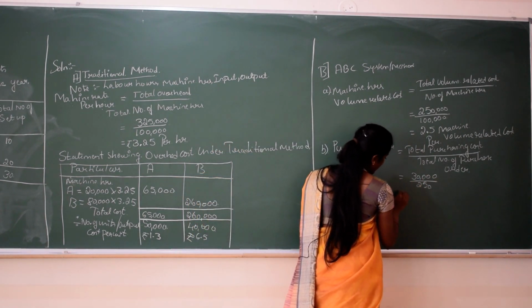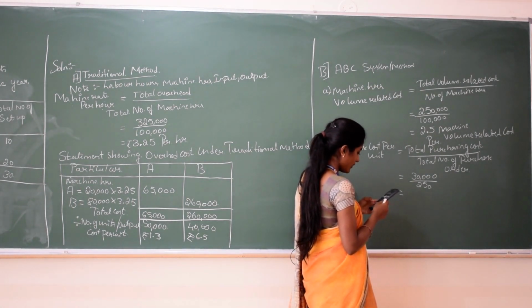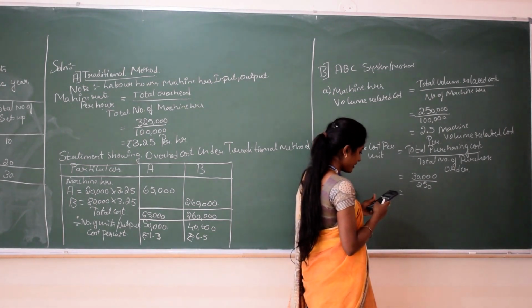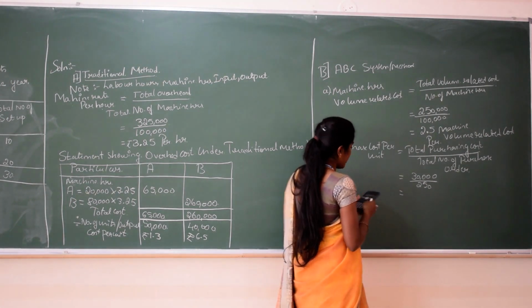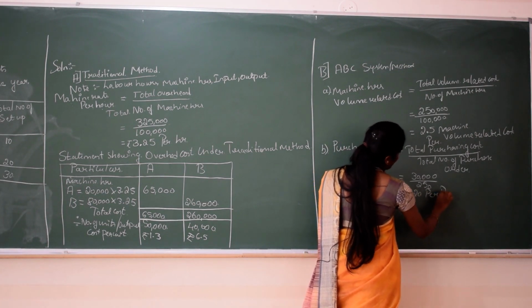Therefore, 30,000 divided by 250 is 120 per purchase order.